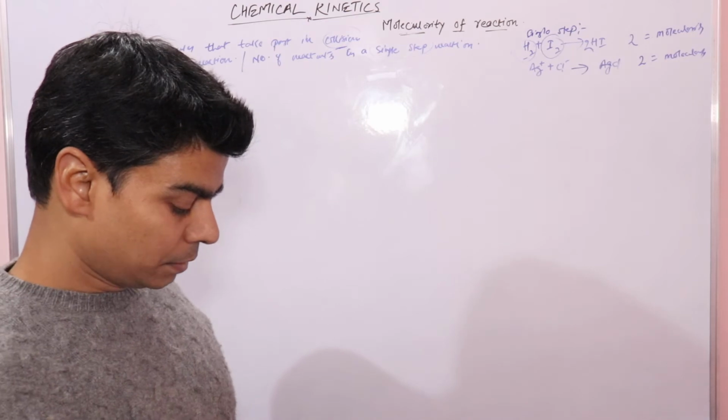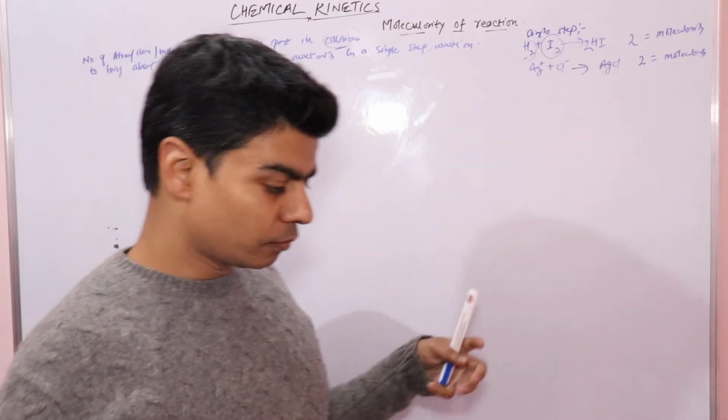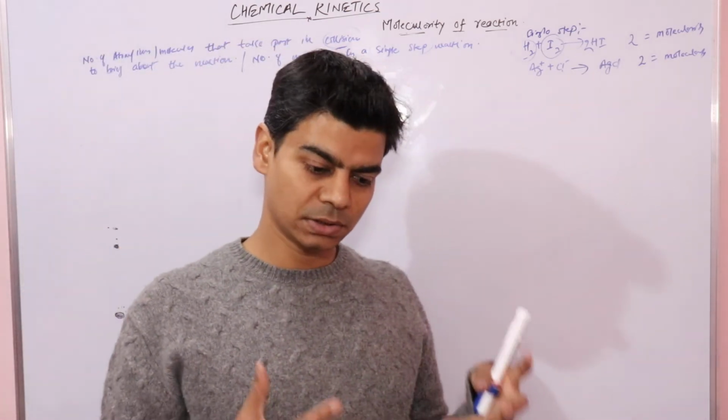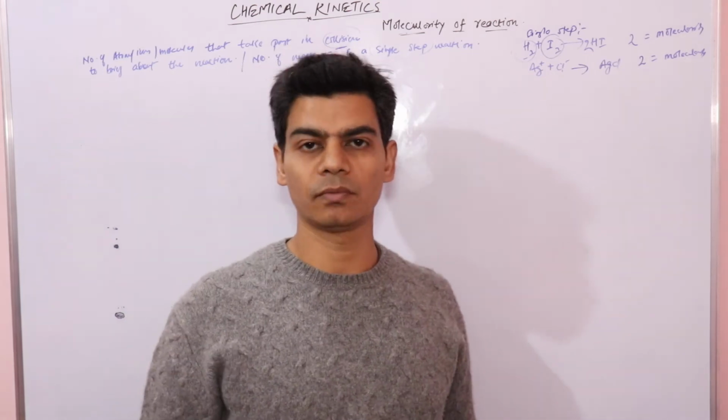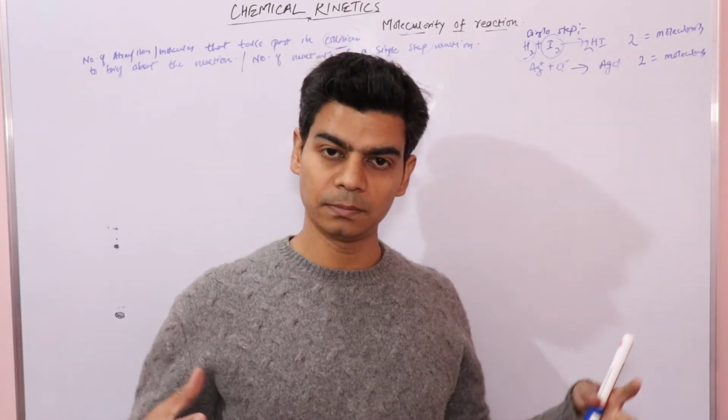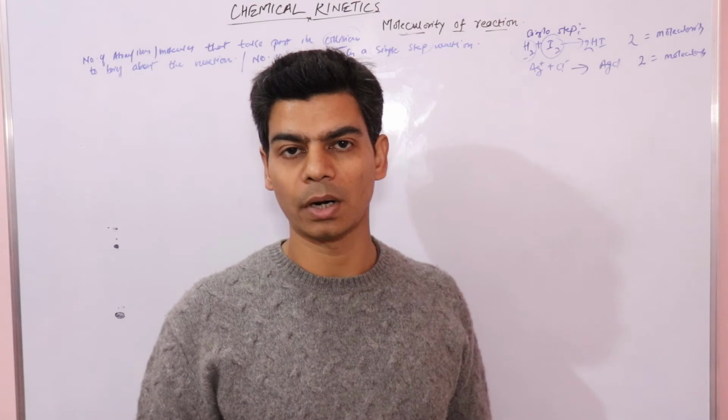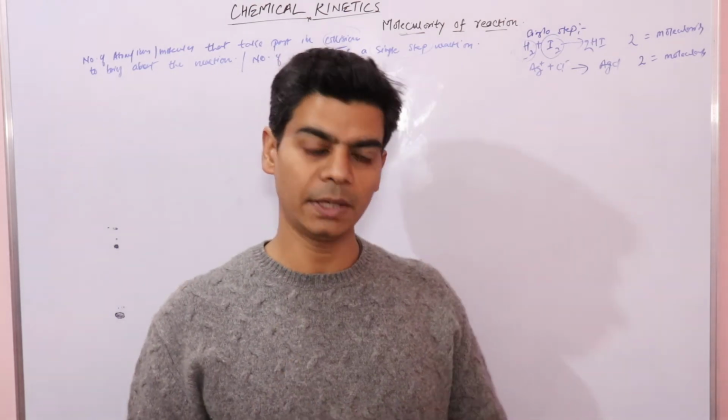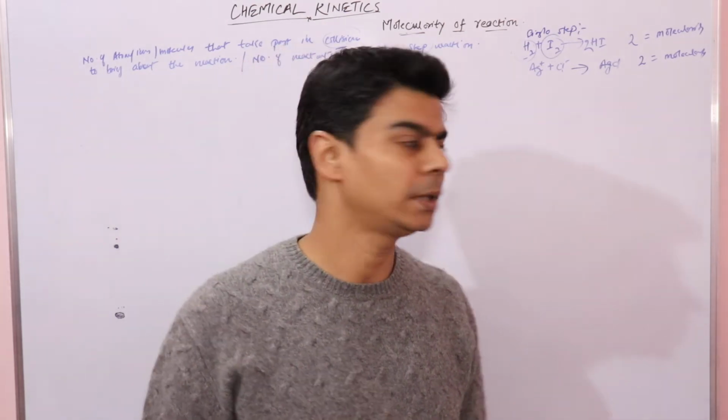There is a certain minimum number of molecules that must come simultaneously close to one another to collide. Then only the product would be formed, right?